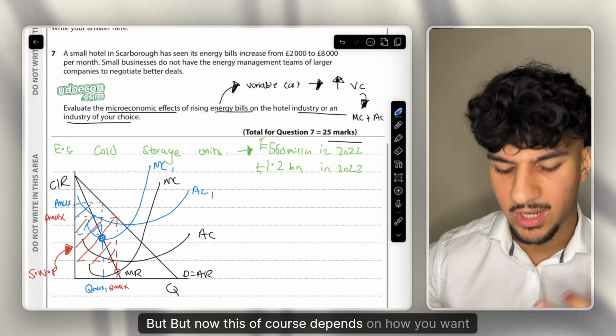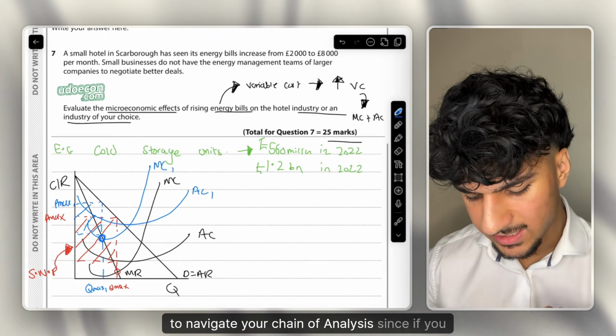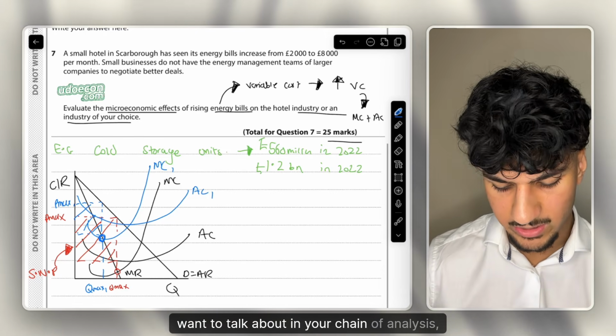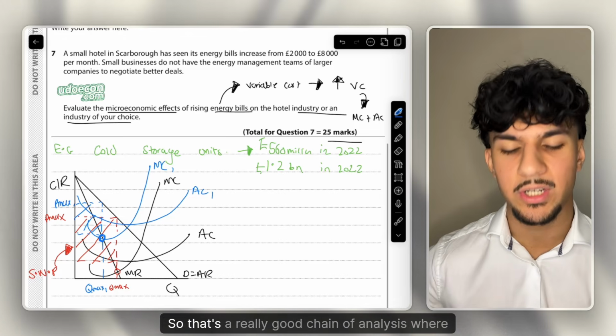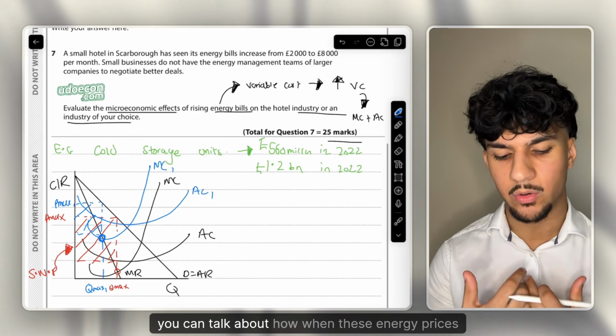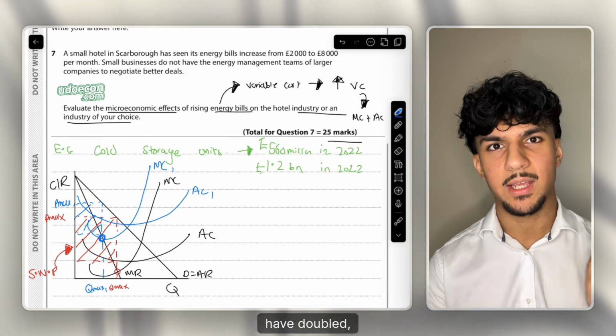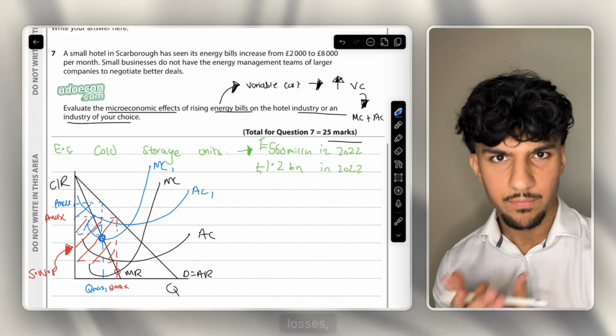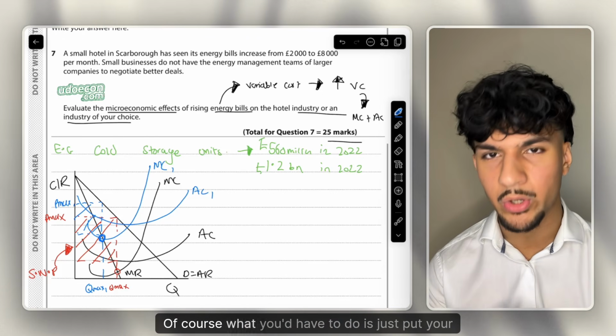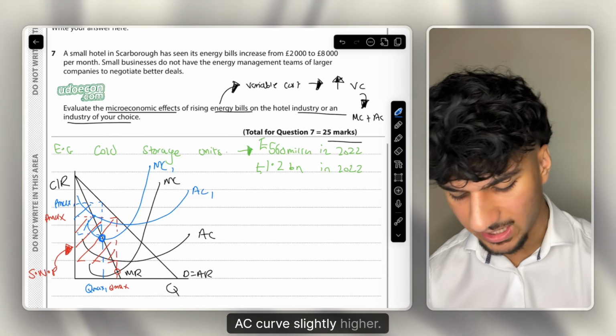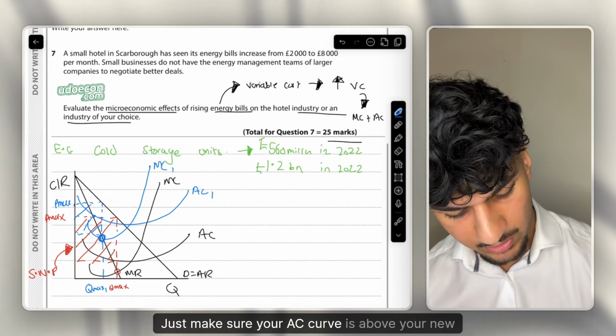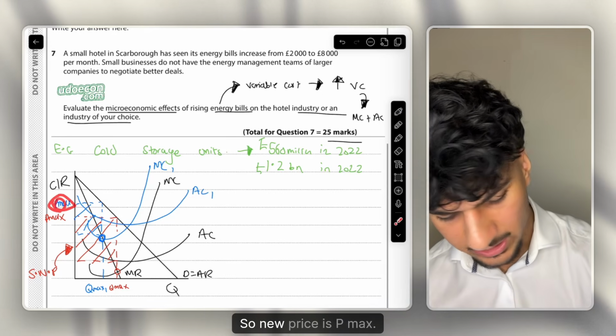But now this of course depends on how you want to navigate your chain of analysis, since if you want to talk about in your chain of analysis these firms are making a loss, so that's a really good chain of analysis where you can talk about how when these energy prices have doubled, it means these firms are making significant losses, therefore are forced to close. Of course, what you'd have to do is just put your AC curve slightly higher. So just make sure your AC curve is above your new price. So new price is P max.